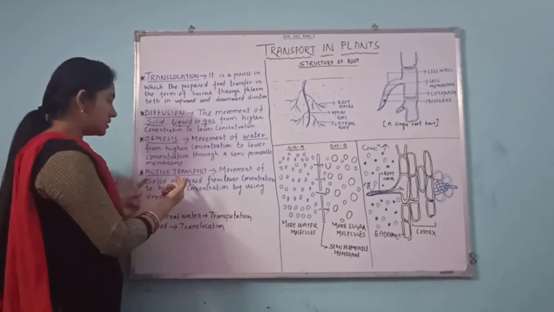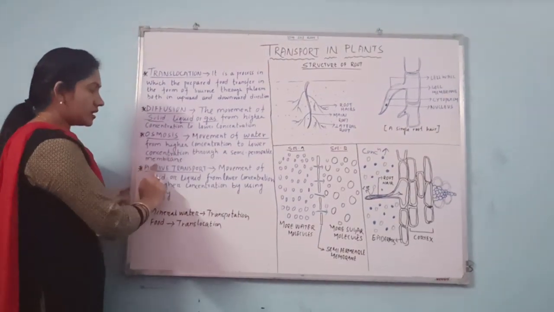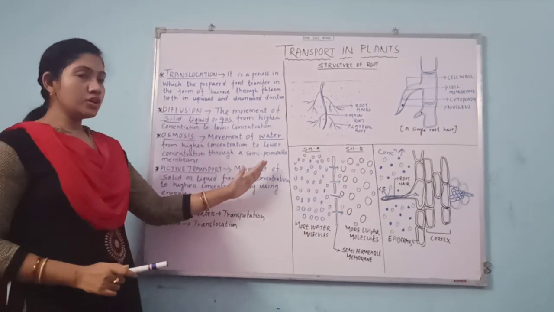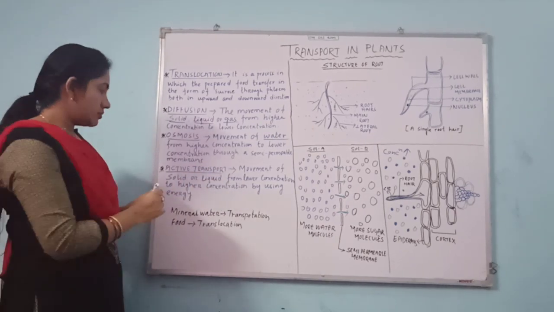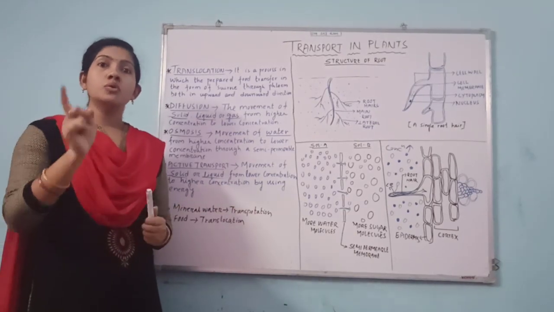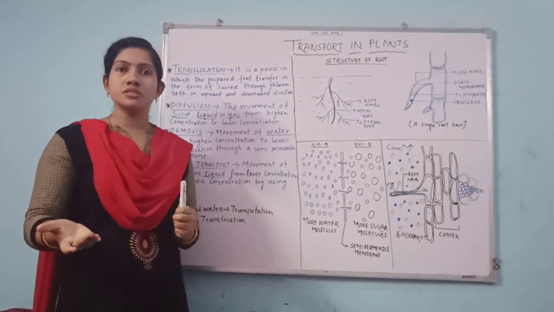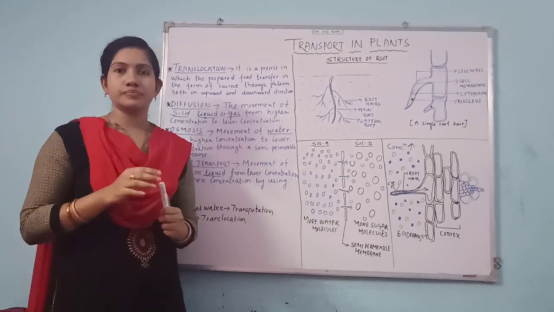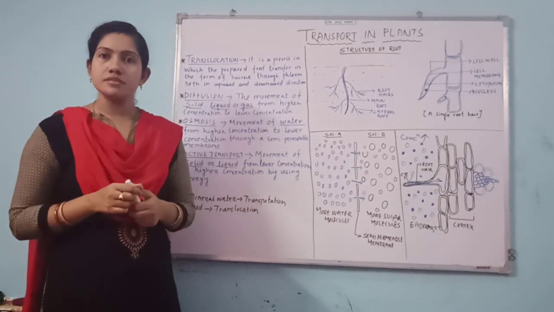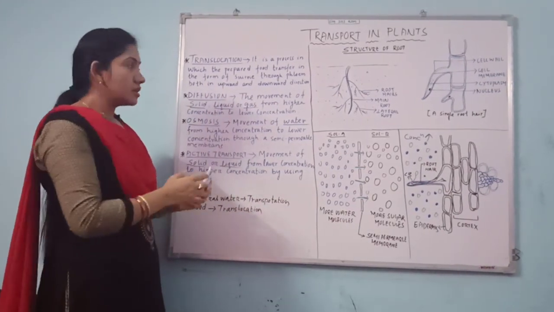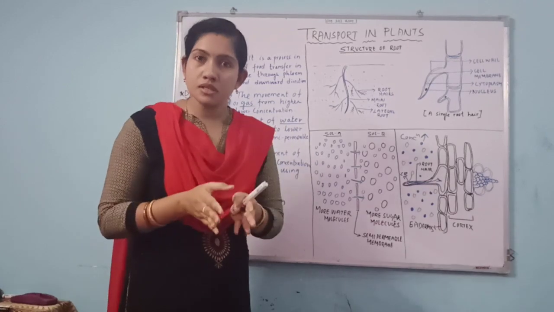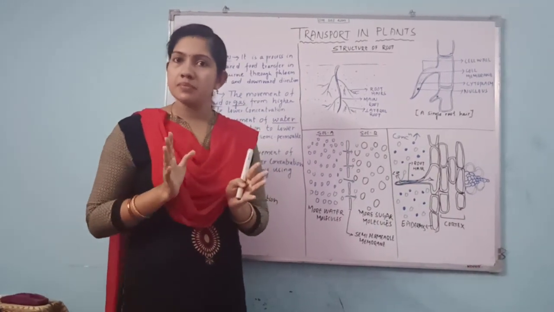Okay? Here another term I have written, active transport. What is active transport? Active transport means the movement of solid or liquid from lower concentration to higher concentration by utilizing energy. So remember the three terms. Osmosis is the movement of water from higher concentration to lower concentration through a semi-permeable membrane.